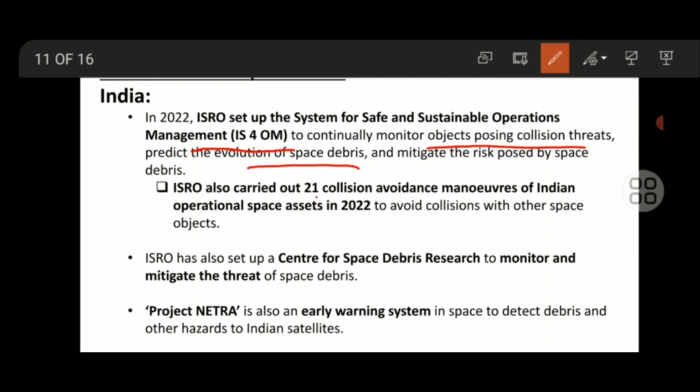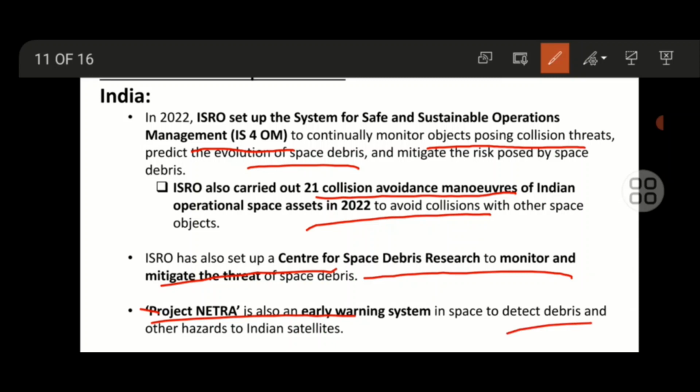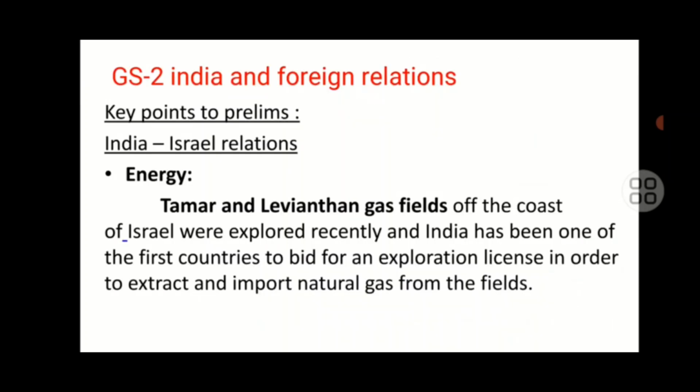ISRO also carried out 21 collision avoidance maneuvers of Indian operational space assets in 2022. ISRO set up a Center for Space Debris Research to monitor and mitigate the threat. Project NETRA is also an early warning system in space to detect debris.